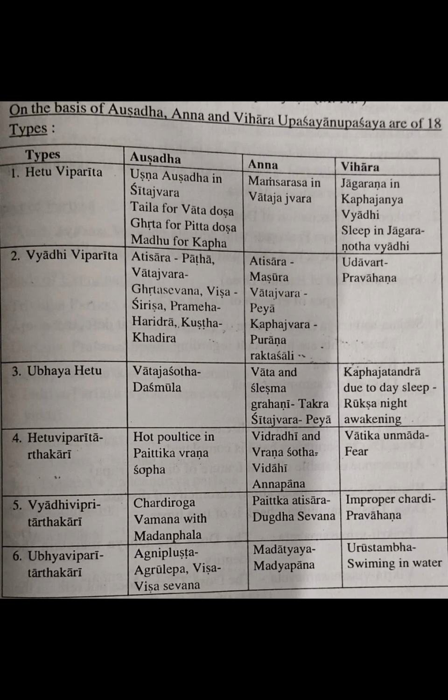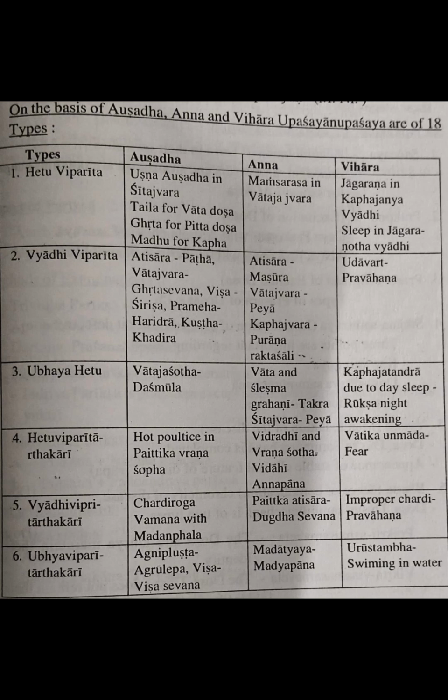Then improper chardi, in that you can do pravahana. Sometimes they get the urge for vomiting, but proper vomiting is not happening. In that case you can do pravahana, you can induce the vomiting by putting the fingers into the throat area. So we are inducing the vomiting, like a pravahana type of thing we are doing. We are giving some strain, and through that way the symptoms will get reduced. So Vyadi Vipareetarthakari, similar to the vyadi we are doing the Aushadha, Anna, Vihara, so that all comes under Vyadi Vipareetarthakari.